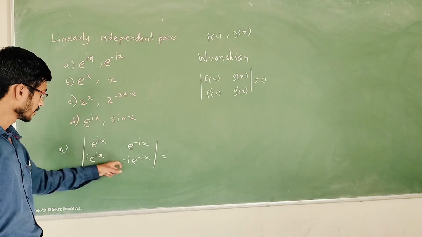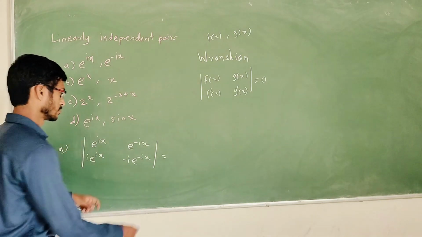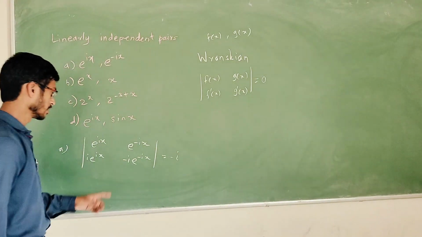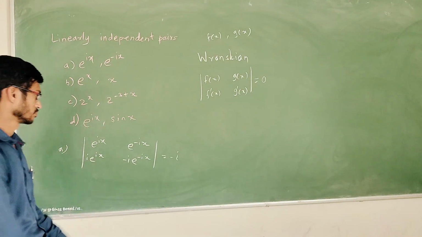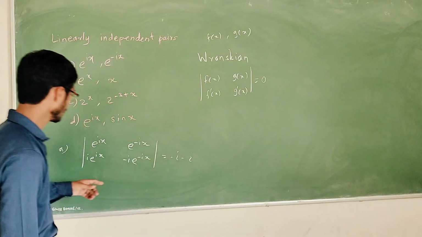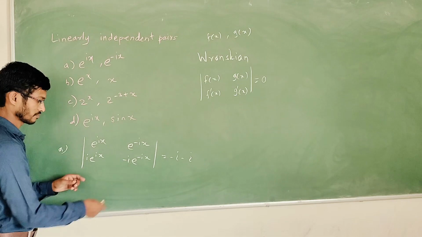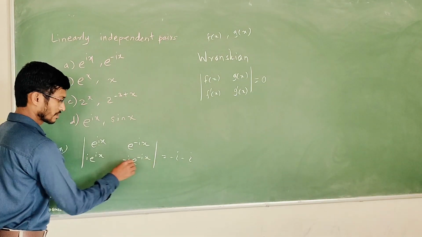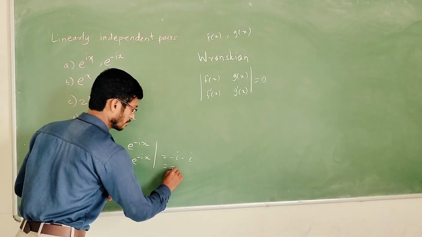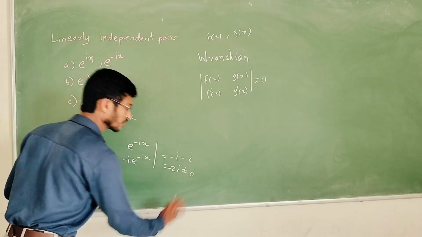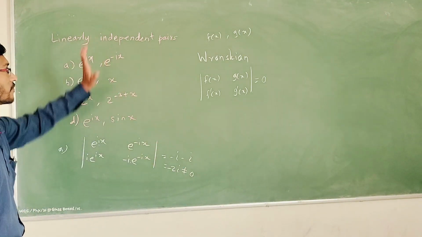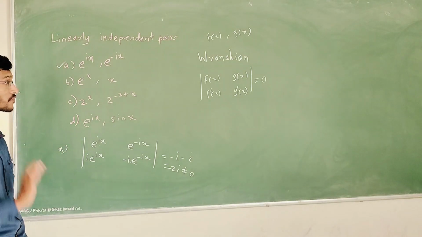What will I get? Minus i into minus i, because e raised to ix and e raised to minus ix will become 1. Here also the same thing will happen. So this minus this will become minus 2i, which is not equal to 0. So this is independent. This is one of the correct options.